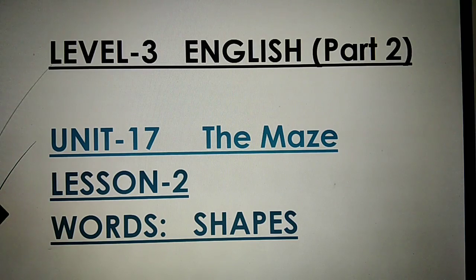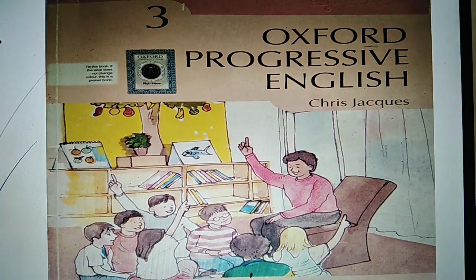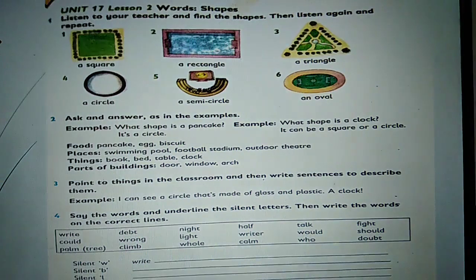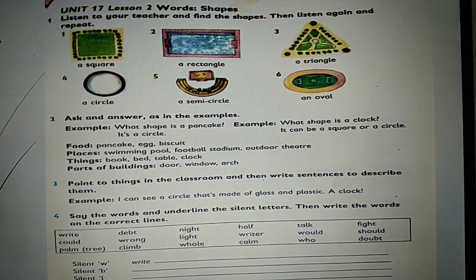Unit 17, The Maze. Lesson number 2, Words, Shapes. You can see this lesson in our textbook Oxford Progressive English, page number 85. I request you all, please open our textbook, page number 85. Page number 85, here it is. You can see Unit 17, Lesson number 2, Words, Shapes.